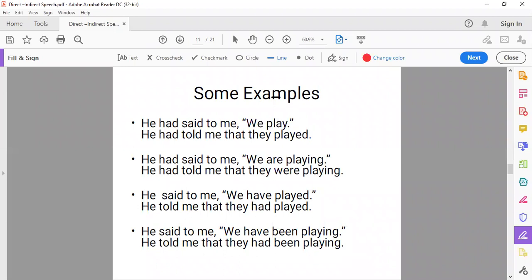Yes, any doubt to anyone till here? Because we have discussed about the simple form. If you have any doubt, you can ask. Otherwise, we'll discuss with the next form, that is interrogative sentences. Anyone having any doubt, you can raise your hand and ask. Yes.